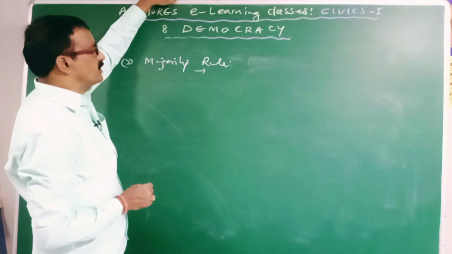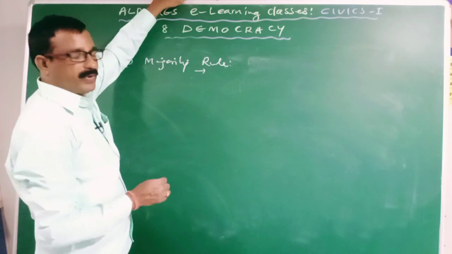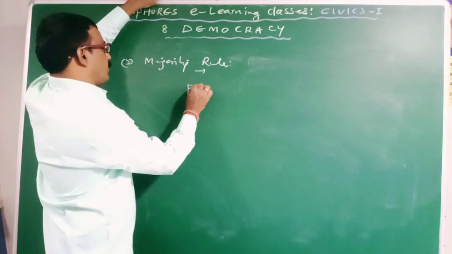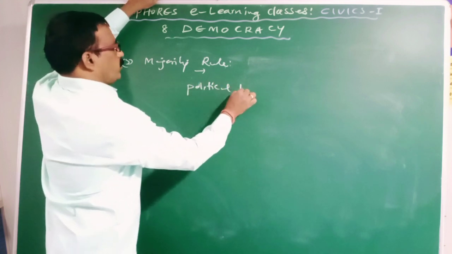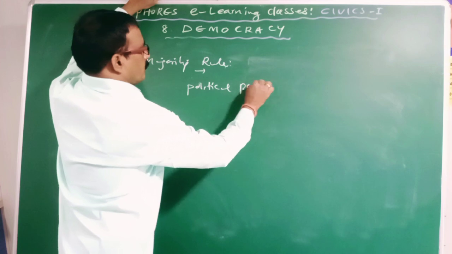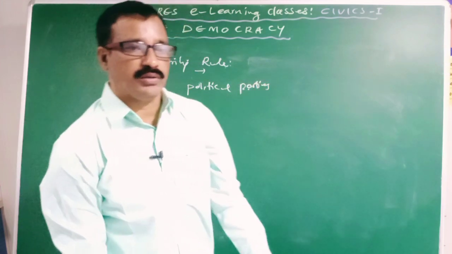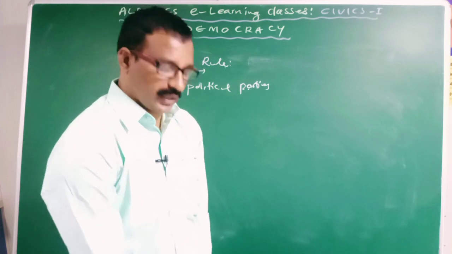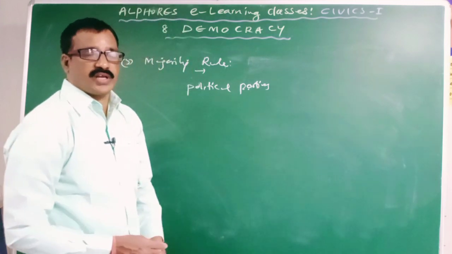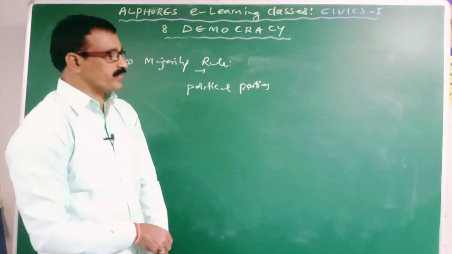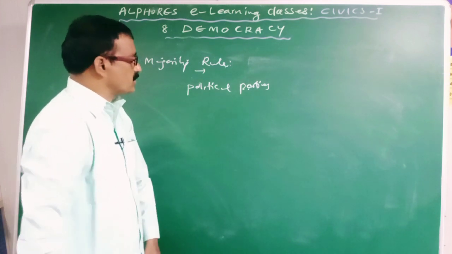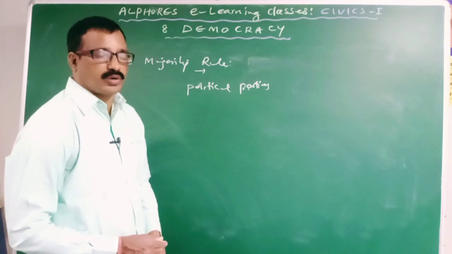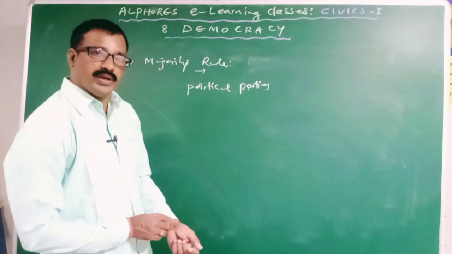So according to majority rule, what will happen? In every democracy there is a scope for political parties. Clear? As political parties are very essential in democracy for formation of government. Without political parties, there is a question mark over the formation and running of the government. So political parties are very essential.